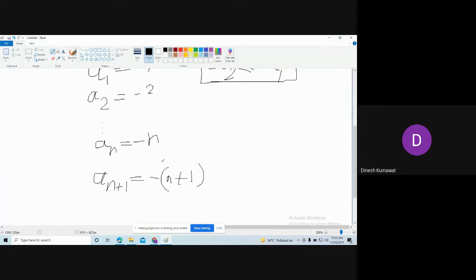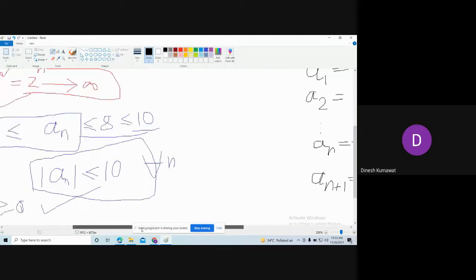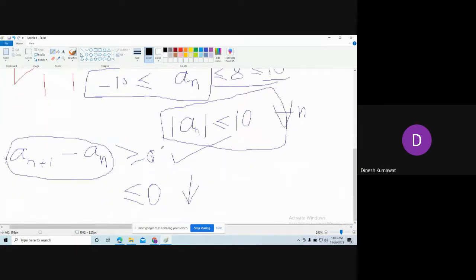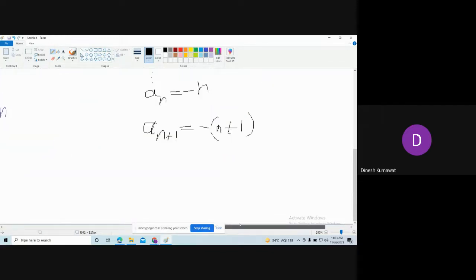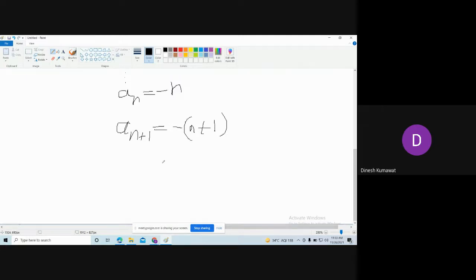Now, I have already told you that you just need to check this condition, whether a_(n+1) minus a_n is bigger than or equal to 0 or not. So let us check in this situation. What is a_(n+1) minus a_n?